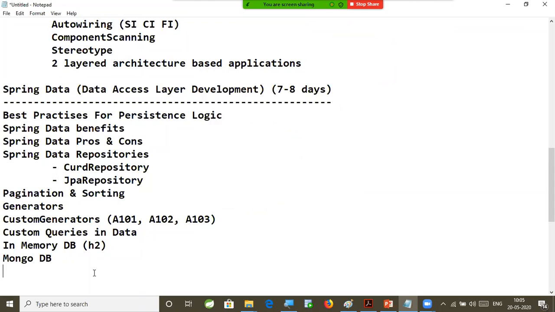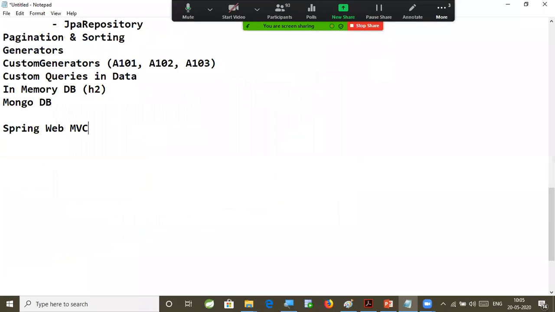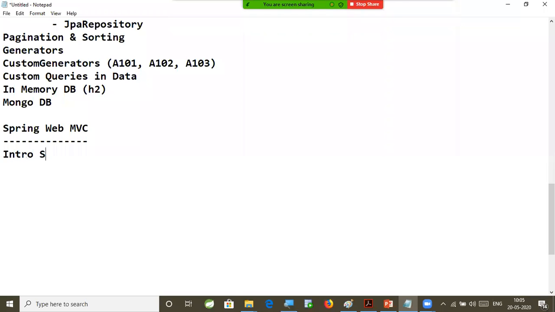Right. Fine. Next, sir. Important, Spring Web MVC. If you don't know Spring Web MVC earlier, that's not a problem. Here we are going to understand the intro for Spring Web MVC, advantages of MVC, advantages of Spring MVC architecture.